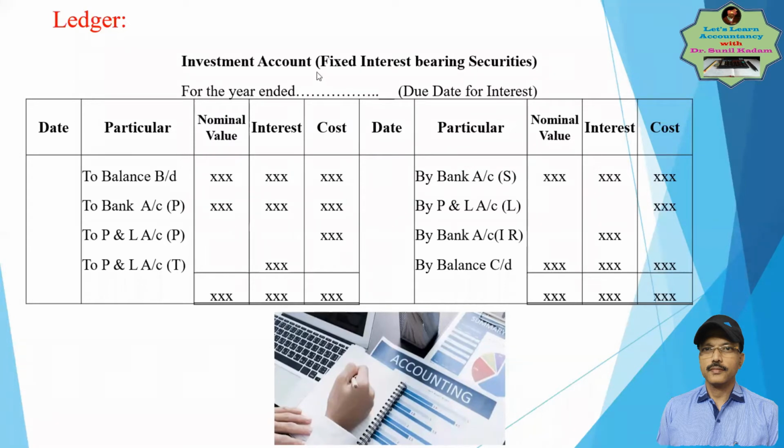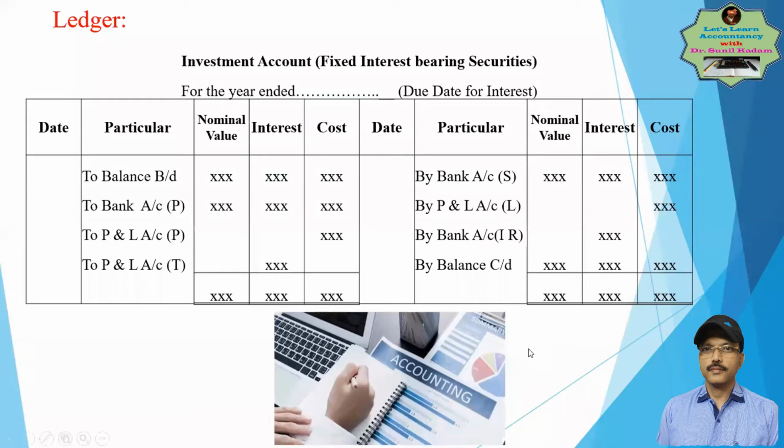The investment having fixed interest bearing security. There are some investments which may have variable returns bearing security.